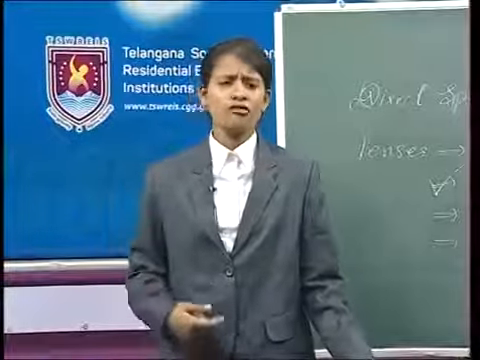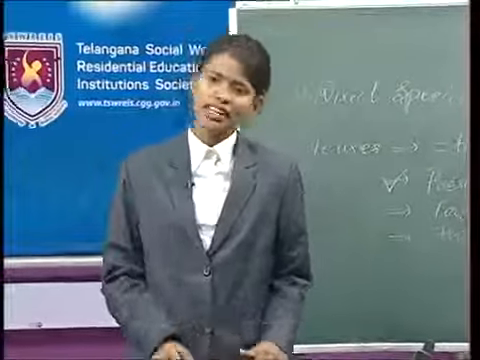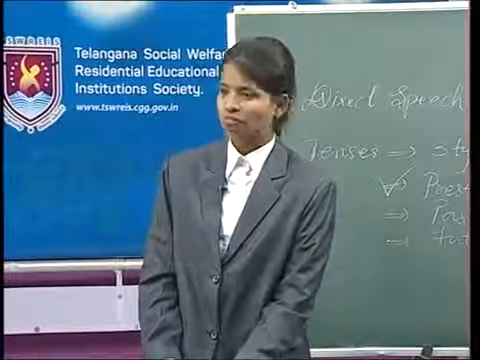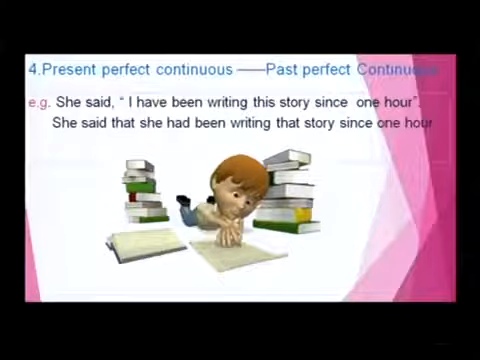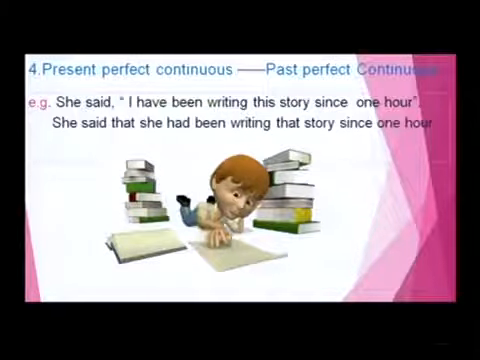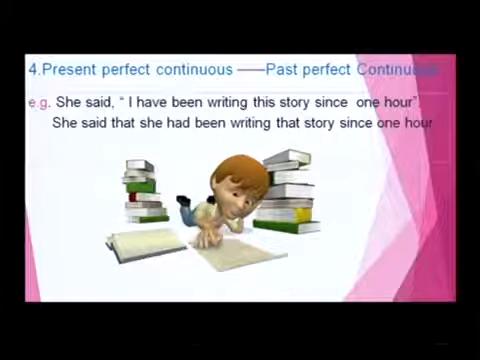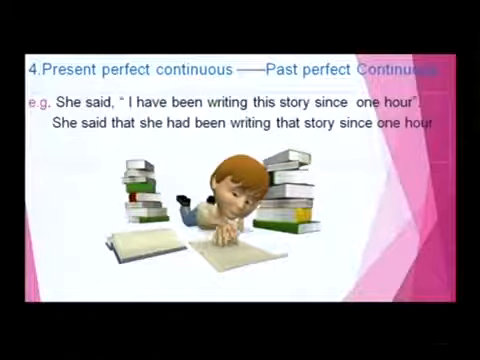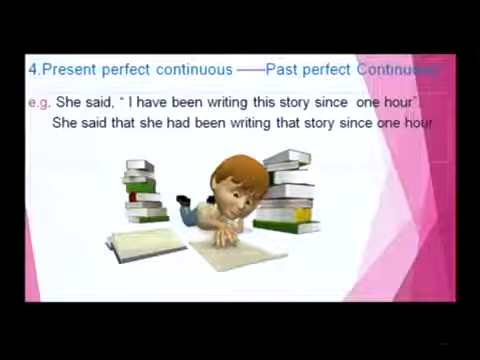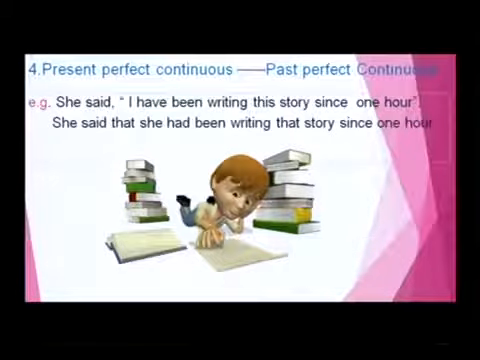What happens if we change the present perfect continuous tense into the indirect speech? Let us see my dear friends. See here, the present perfect continuous, when changes into the indirect speech, it changes into the past perfect continuous. Take an example. She said, I have been writing this story since 1 hour. In indirect speech, she said that she had been writing that story since 1 hour.